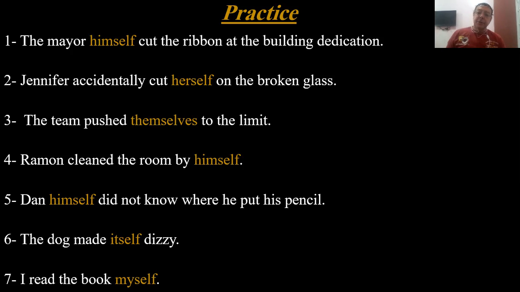Okay, guys, good. Thanks for trying. Let's do this together. Number one, the mayor himself cut the ribbon. Intensive, okay, because himself is for emphasis. Number two, Jennifer accidentally cut herself. So she cut herself. This refers back to she or Jennifer.